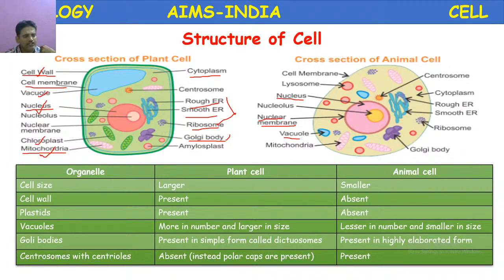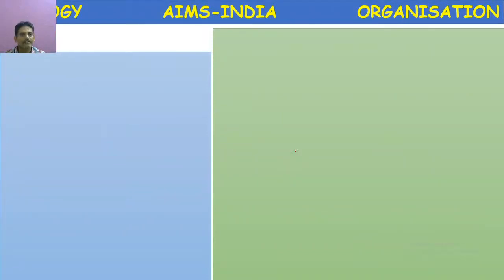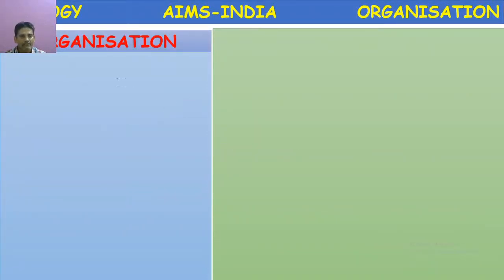Next, centrosomes with centrioles. They are absent in plant cells, but here centrosome is mentioned. Centrosome is produced at the time of cell division in plant cells compared to animal cells. In animal cells, a clear, distinct centrosome is present, which includes two centrioles and helps in cell division. So this is briefly about the structure of plant cell and animal cell. So let us proceed to the next slide, organization. Actually, what is organization?